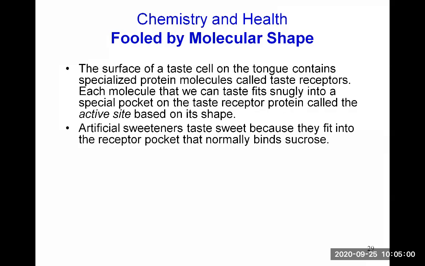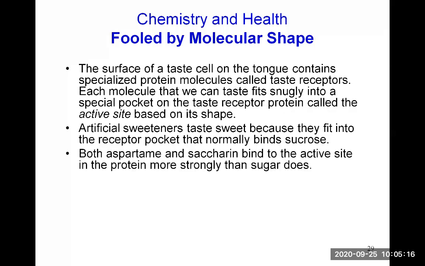Artificial sweeteners taste sweet because they fit into the receptor pocket that normally binds sucrose. So they fit into the pocket for sweetness, which is adapted to the molecule of sucrose. Both aspartame and saccharin bind to the active site of the protein more strongly than sugar does. So they fit in there much better, and they will really trigger the sensation of sweetness.